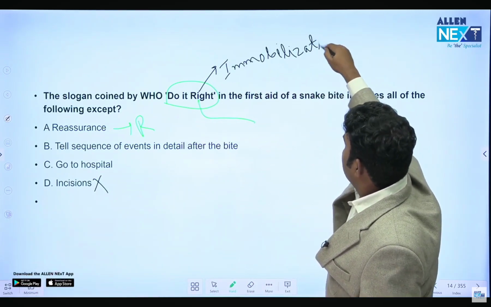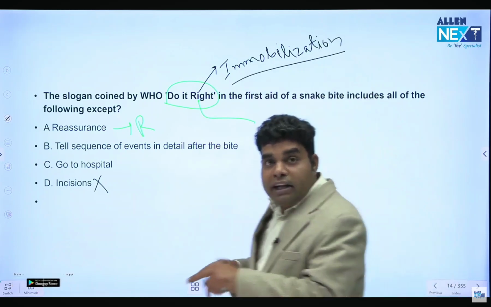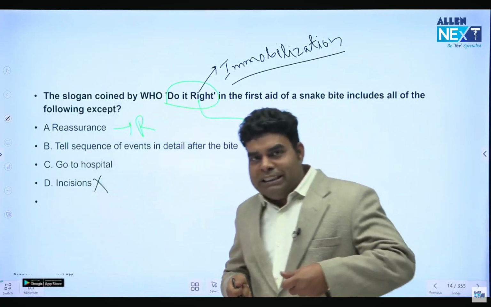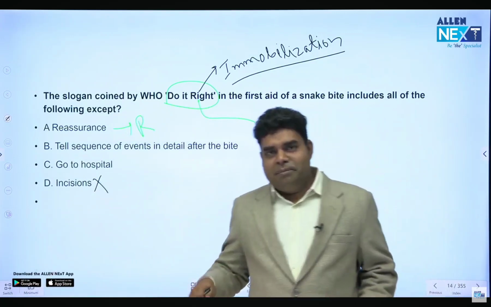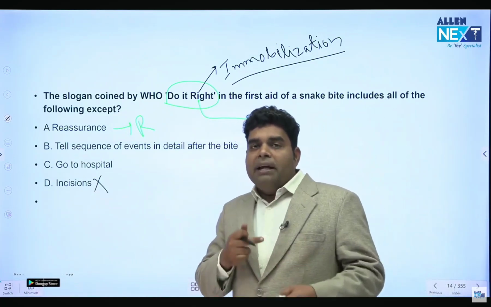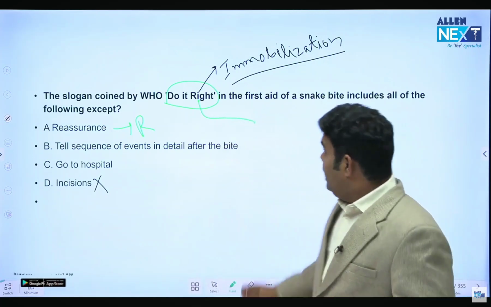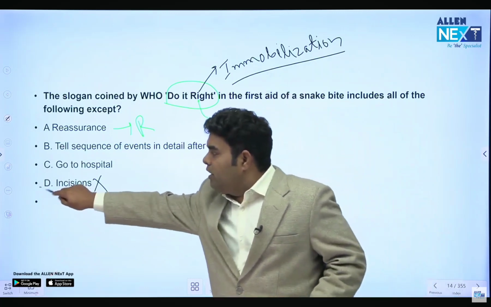Immobilization means we will not allow the patient to walk till the hospital. Either we will take him on some wheelchair or stretcher, because if the patient is walking, then the blood supply will mix and the poison will also mix in the body very quickly. So I is immobilization, incision is not done.